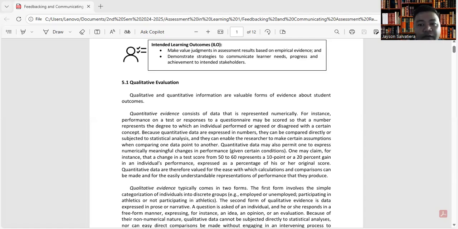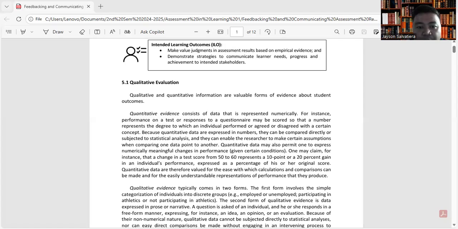numerical values. For instance, performance on a test or responses to a questionnaire may be scored so that a number represents the degree to which an individual performed or agreed or disagreed with a certain concept. Because quantitative data are expressed in numbers, they can be compared directly or subjected to statistical analysis. For example, in getting the mean of the scores. So this will be on the quantitative evidence.